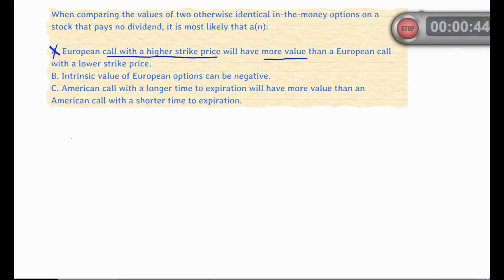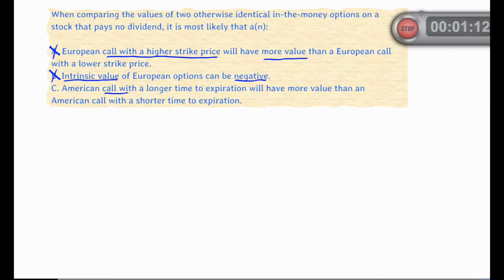Just for your reference, remember that a put option goes the other way. So a put option with a higher exercise price will have more value than a put option with a lower exercise price. B: intrinsic value of European options can be negative. Now this is immediately incorrect. Remember that intrinsic value can either be 0 or positive, and time value, which is the other component of option value, is always positive until expiration when it converges to 0.